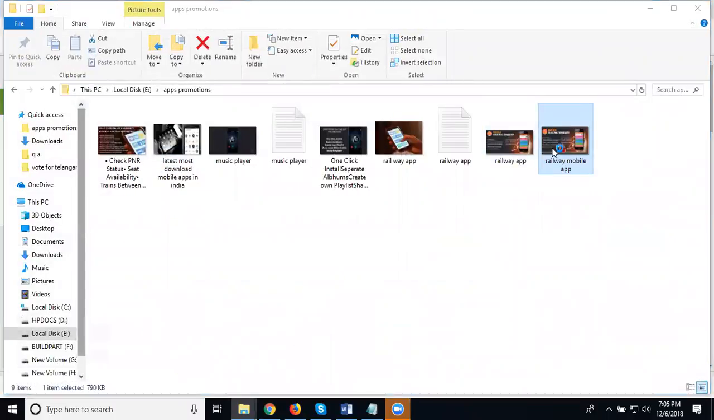Users can understand most through the image, so the image is important. Any image we can promote with the last thumbnail. Users can understand your title, your phone number or app link, anything. So you can make the image using canva.com.